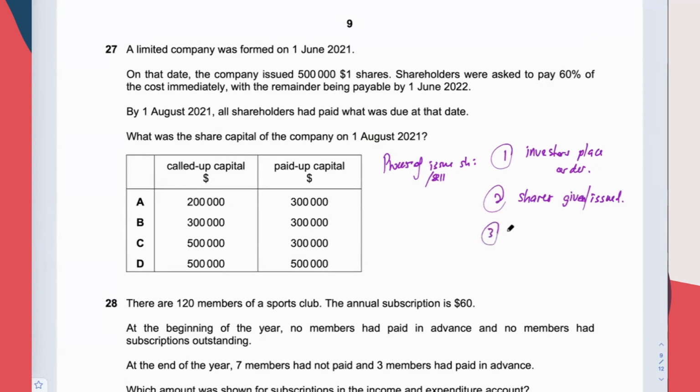Number three, company will ask them to pay. Company asks for payment. Number four, company will collect the payment. So that's the entire process.